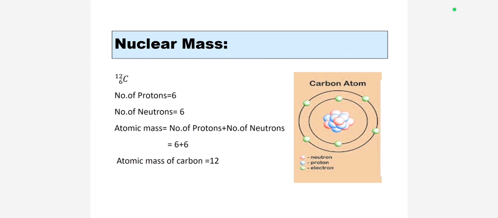Then nuclear mass. For example, carbon has atomic number 6 and 12 is the mass number. Number of protons is 6 and number of neutrons is 6. Mass number equals the number of protons plus the number of neutrons: 6 protons plus 6 neutrons. Adding up, the mass number of carbon is equal to 12.